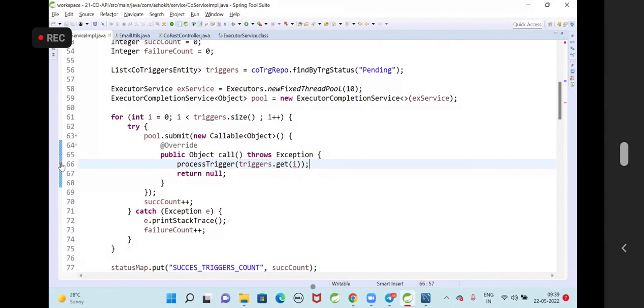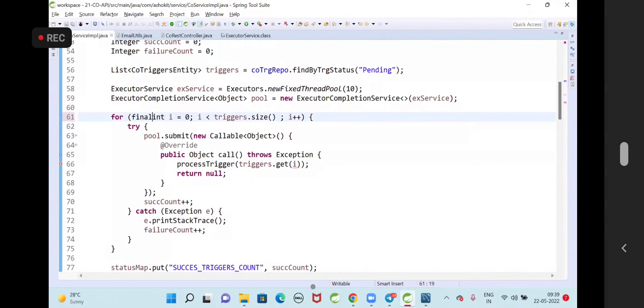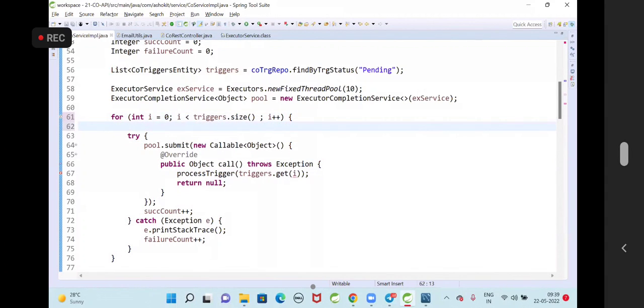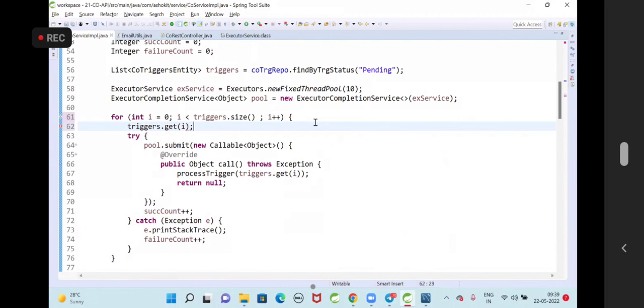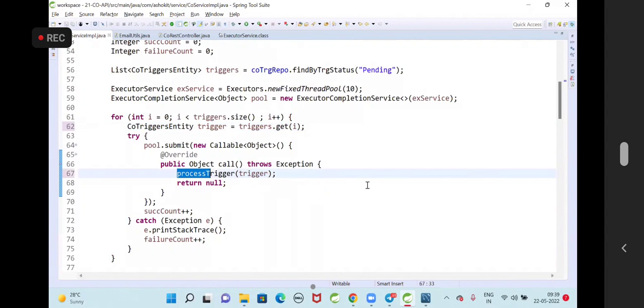That index value we have to supply, final int i value. Now the trigger object we are going to get here, so I will do triggers.get(i). Now I got the trigger, and that trigger object I will process with the process trigger method like this.